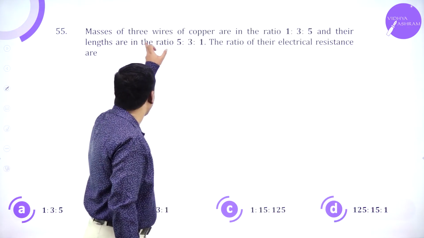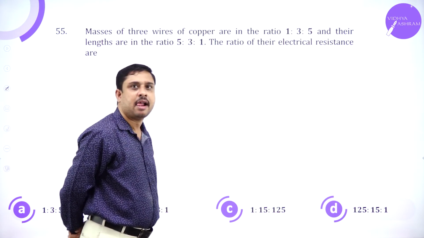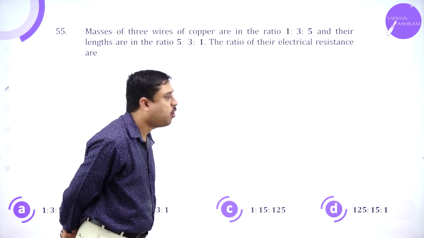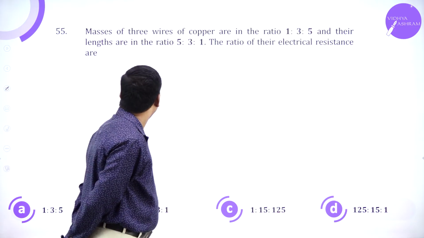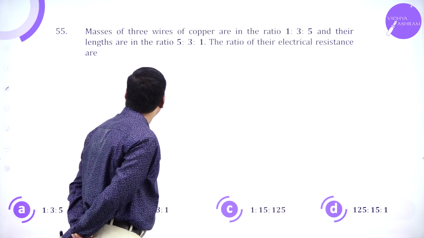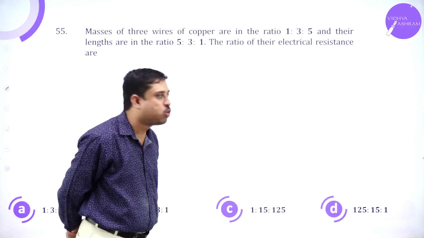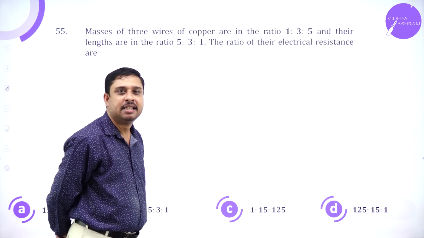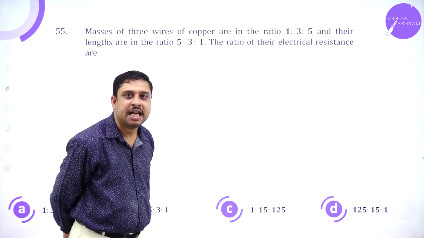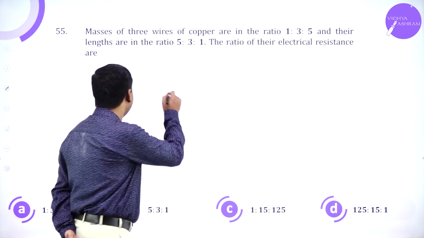Now, the masses of 3 wires of copper are in the ratio 1:3:5, and the lengths are in the ratio 5:3:1. Then I have to calculate the ratio of the electrical resistance.